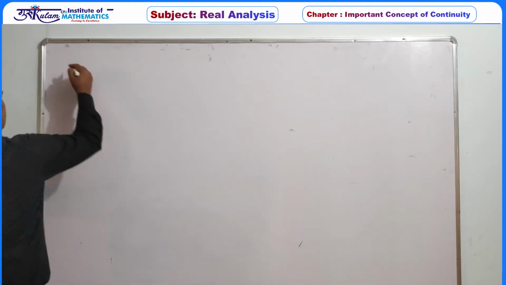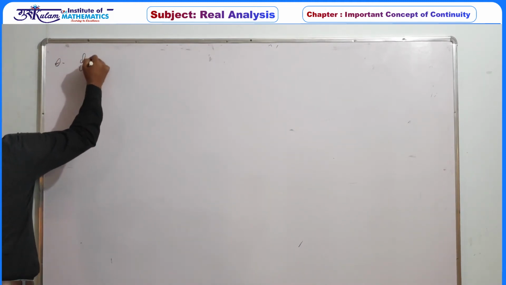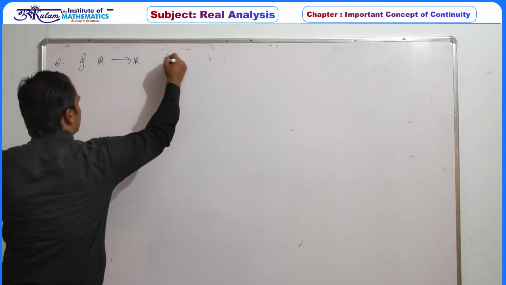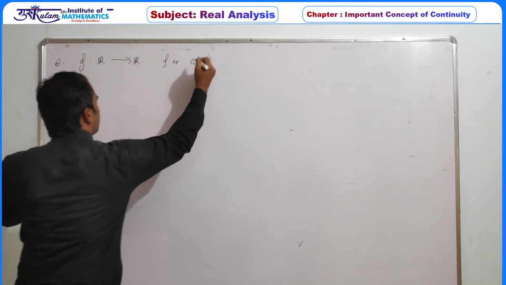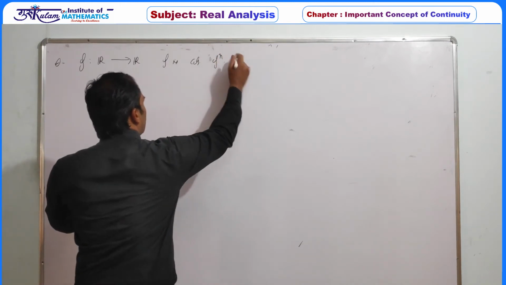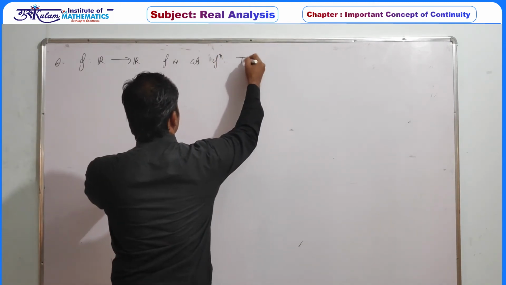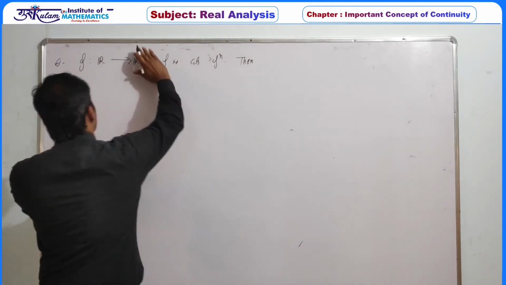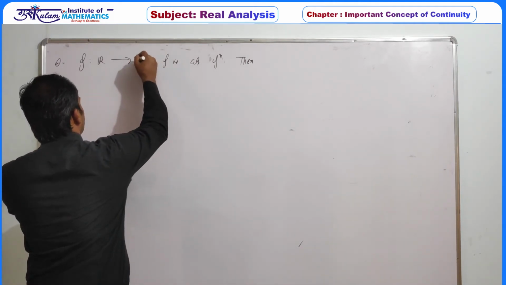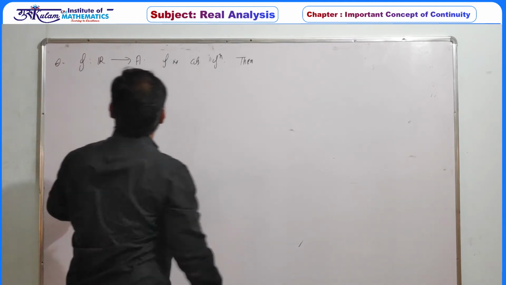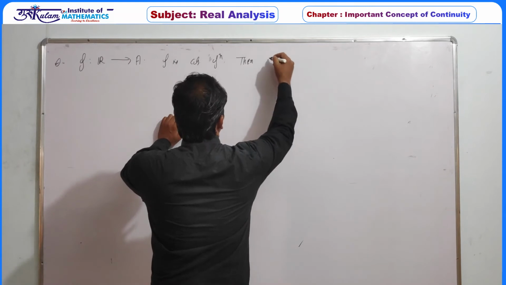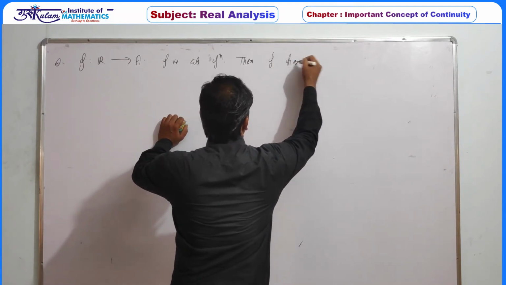So the question is, f is a function from the real line to A, and f is a continuous function. Then f has a fixed point.